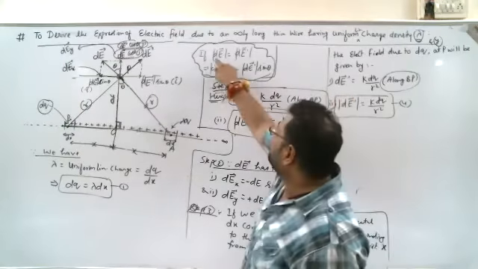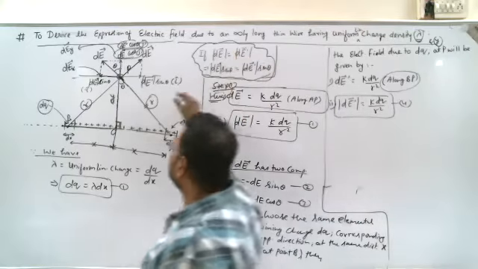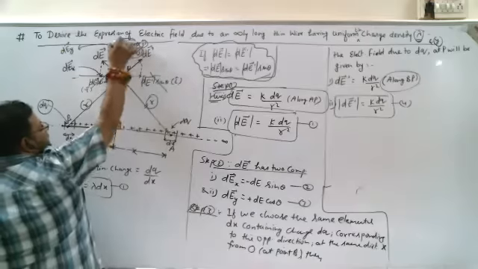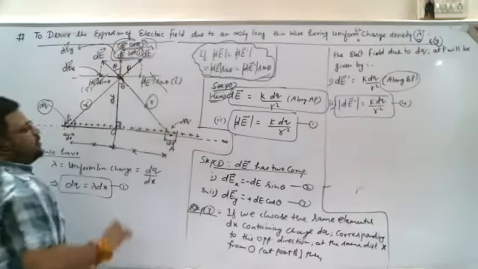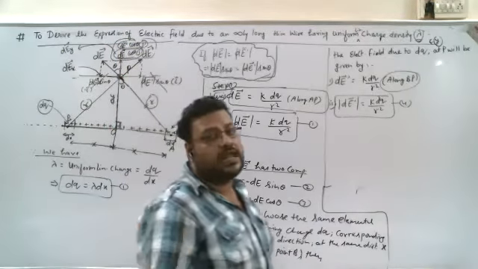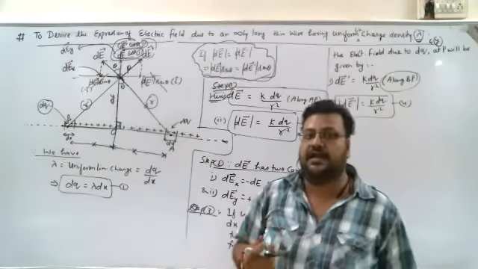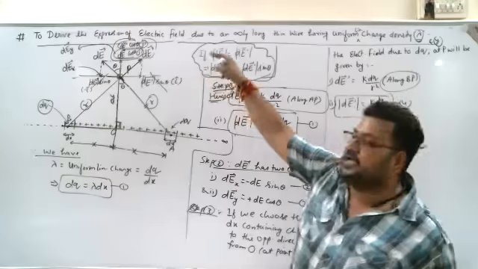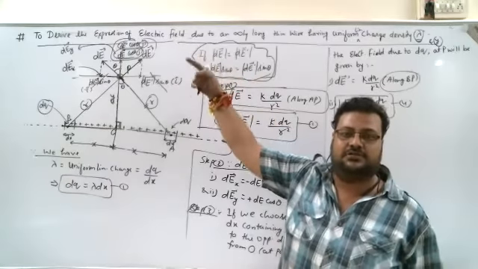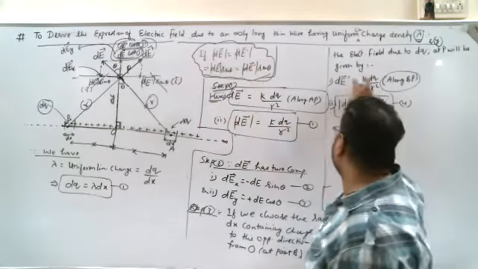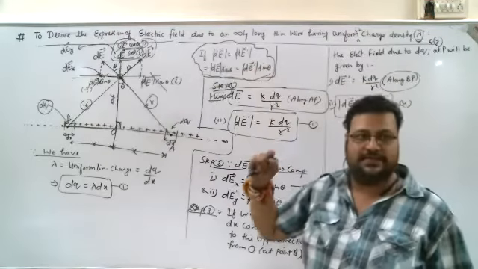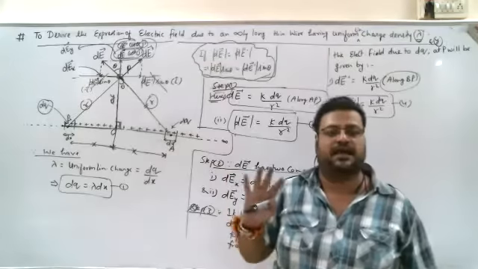Since the magnitudes of dE and dE dash are the same, the horizontal components will cancel out, and only the vertical components, the y components, will add, and hence the total net electric field at point P would be contributed only by the vertical components, dE cos theta each. Since the magnitudes of dE dash and dE are the same, all will be k dq by r square only.